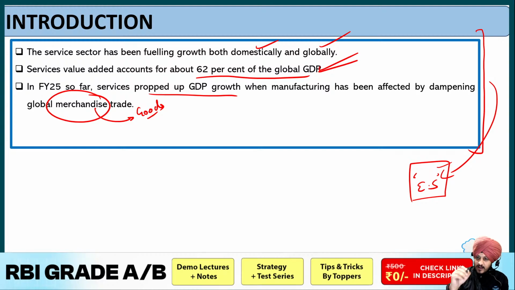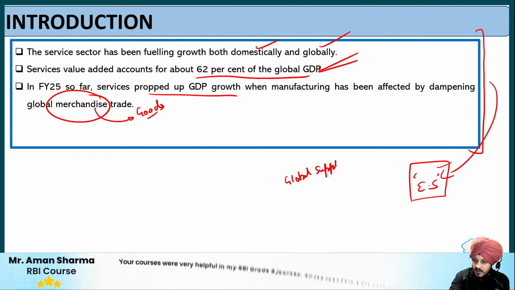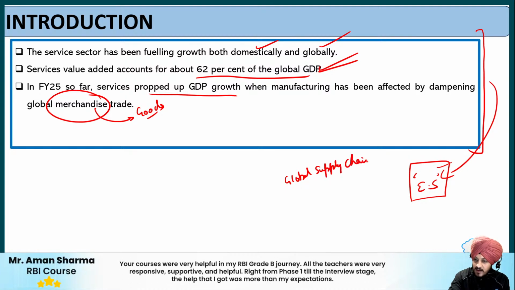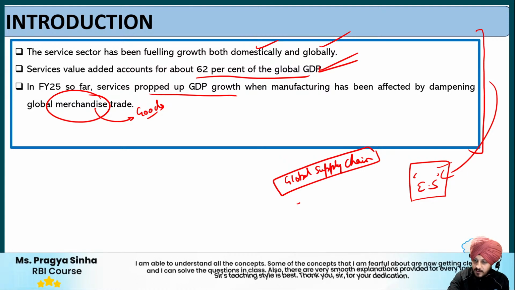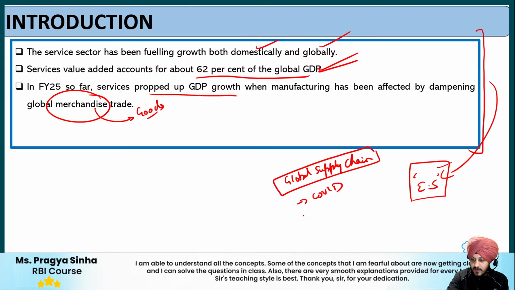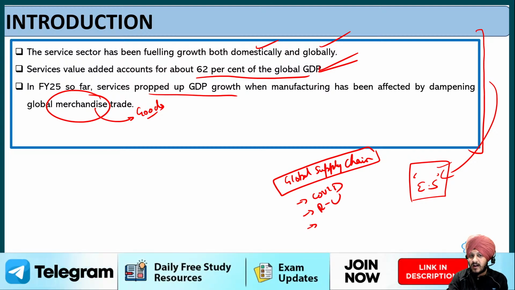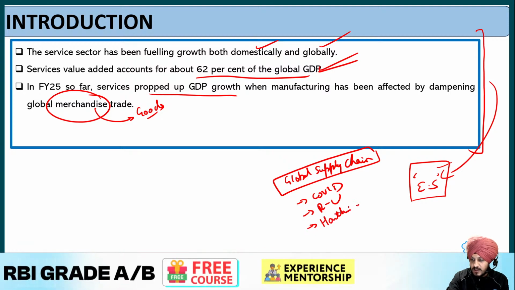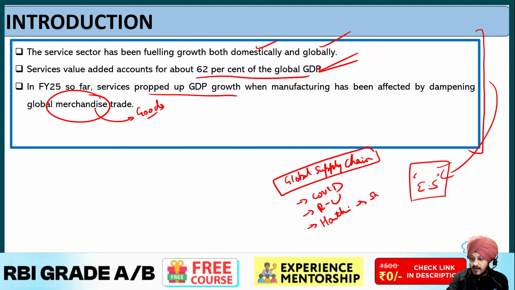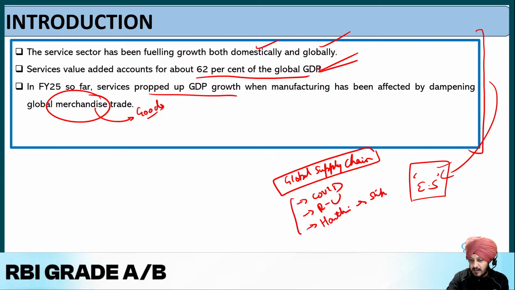The reason is the global supply chain disruptions. Fine. In the past few years, we have witnessed multiple types of events. For example, we have witnessed COVID. We have witnessed the Russia-Ukraine war also. We have witnessed different types of uncertainties, for example, the attack by Houthis on the ships. Fine, in the Indian Ocean, different types of uncertainties we have seen in the past few years.